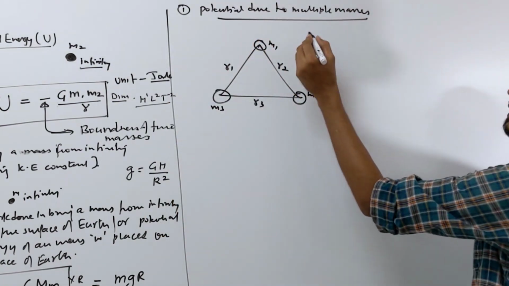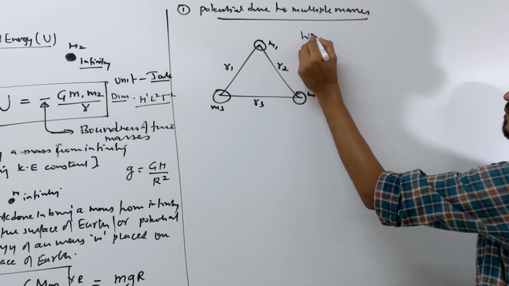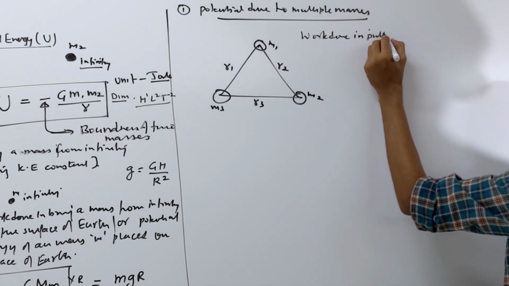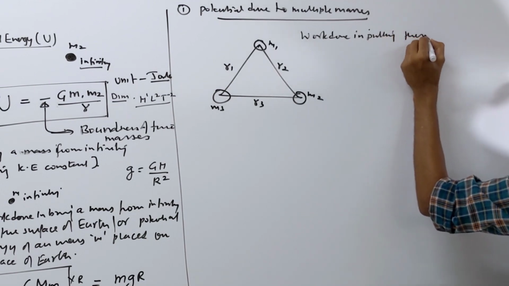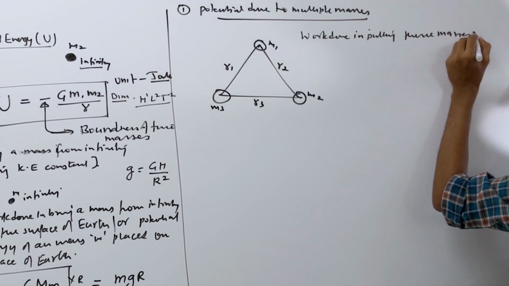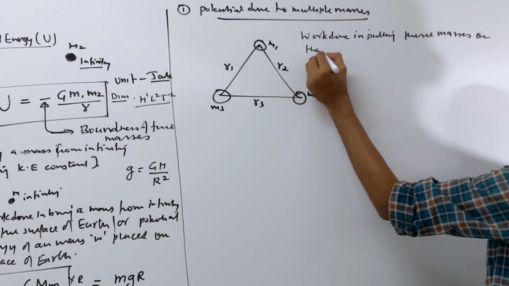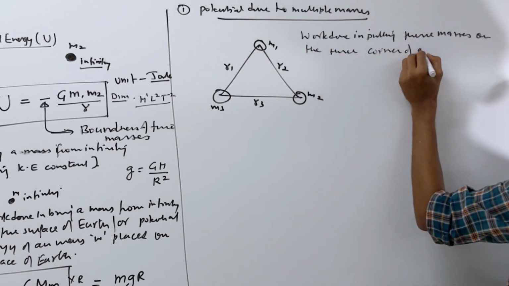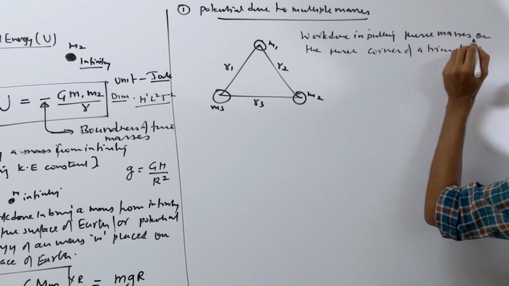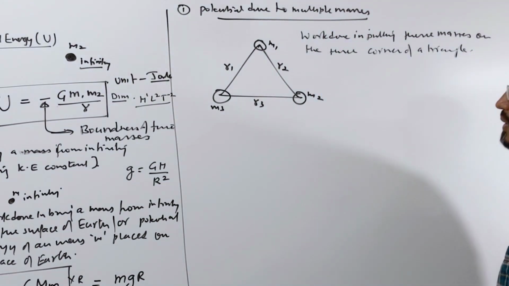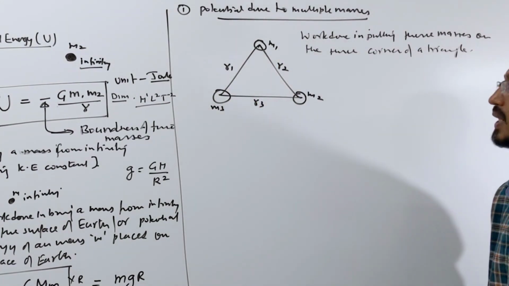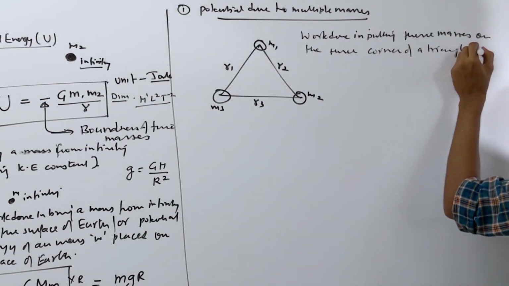I am writing here: work done in putting 3 masses on the three corners of a triangle. This triangle could be any type, doesn't matter. If it's an equilateral triangle, then all sides are the same, and calculations are easier.